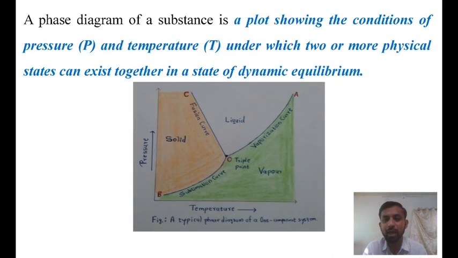Now, the phase diagram of a substance is a plot showing the conditions of pressure and temperature under which two or more physical states can exist together in a state of dynamic equilibrium. A typical phase diagram of one component is shown on your screen.